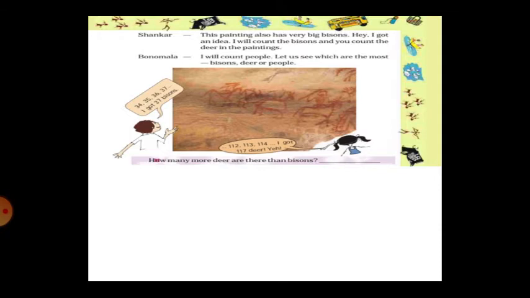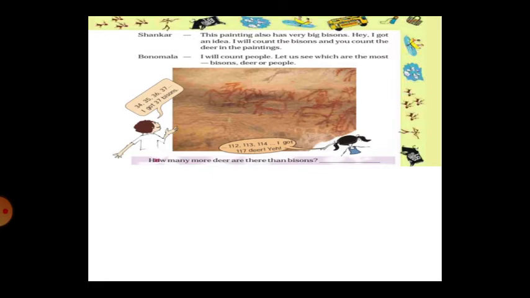How many more deer are there than bison? See, the bison and deer counts are given. Shankar counted 37 bisons, and the number of deer is 117. How many more deer are there than bison? You have to find it. Here you know that bison is 37 and deer is 117. Here deer is more, so there are more deer than bison. Bison is the smaller number.